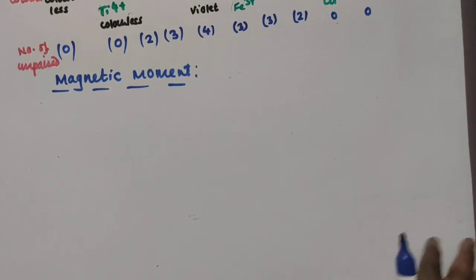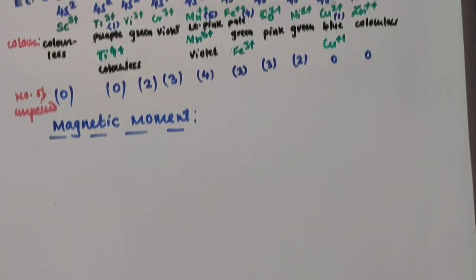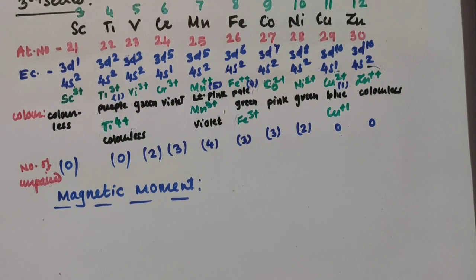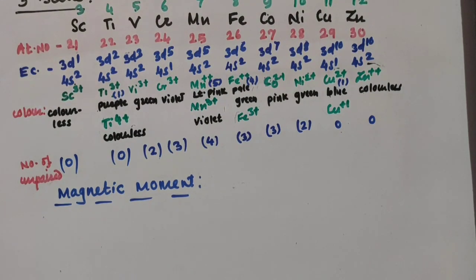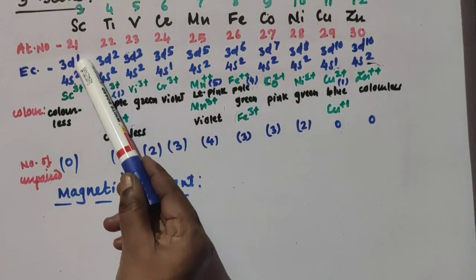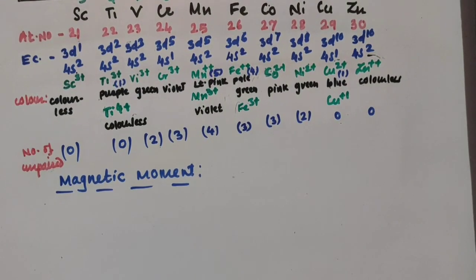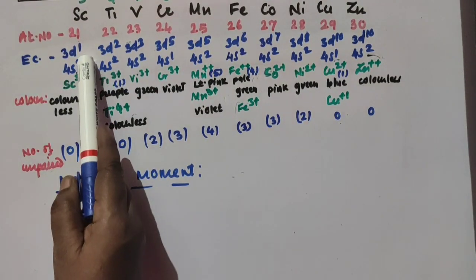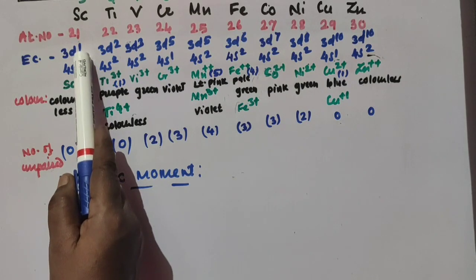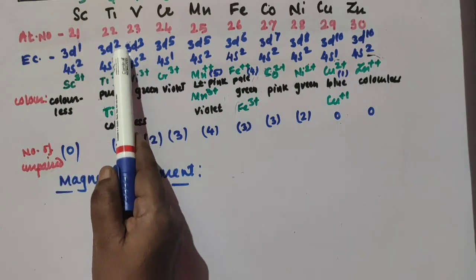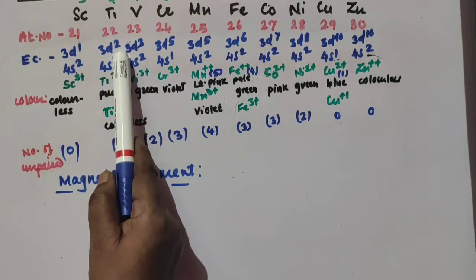So we'll now see once again the electronic configuration of the 3d series. If you consider scandium, then 3d1 4s2 is the electronic configuration. So overall how many electrons are present in the d orbital? There is one electron in the d orbital, and it is unpaired. For titanium, 2 unpaired electrons are there in the d orbital.